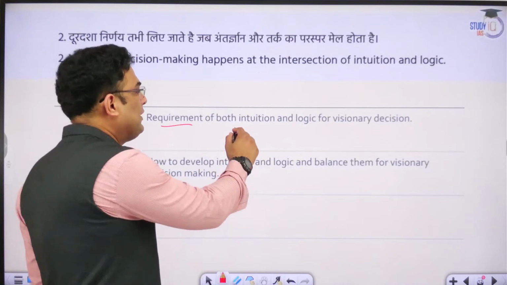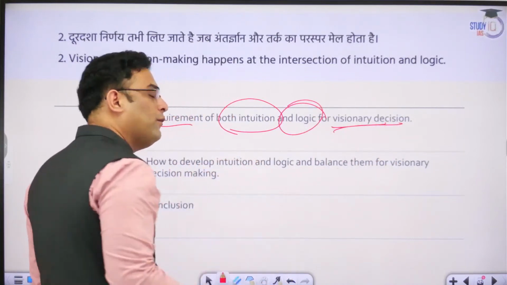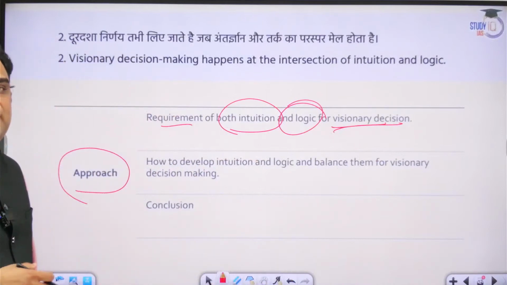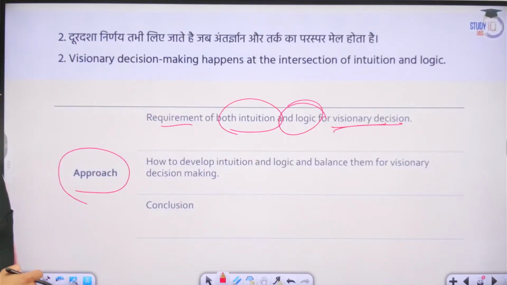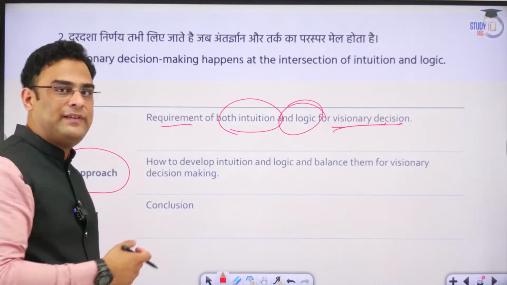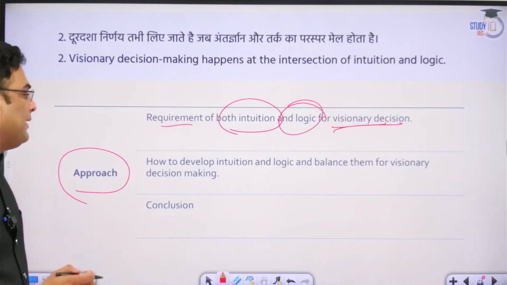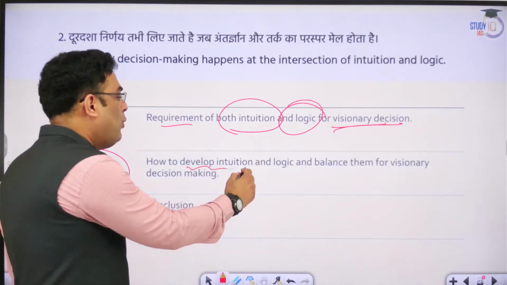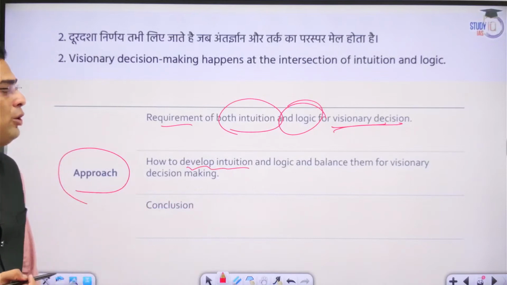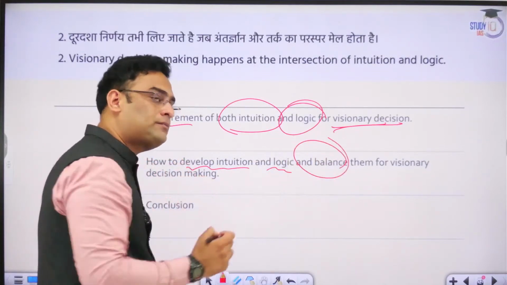We can have an approach that yes, both intuition and logic are required for visionary decisions. This can be our thesis statement when it comes to this topic. We can cite examples from many different fields, as we will see shortly, regarding how this particular thesis statement is valid. Then we can tell how we can develop intuition and logic as well as balance both of them.